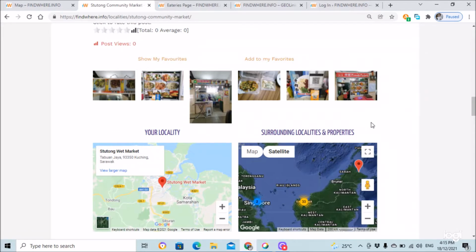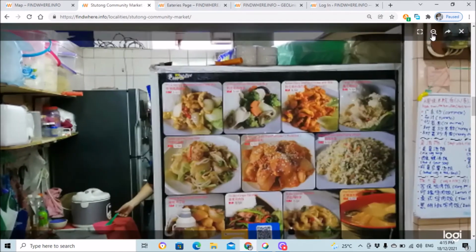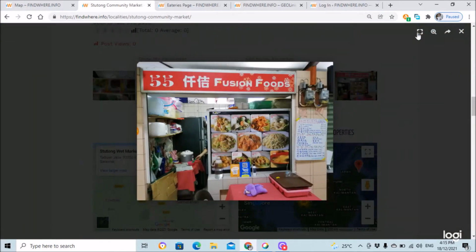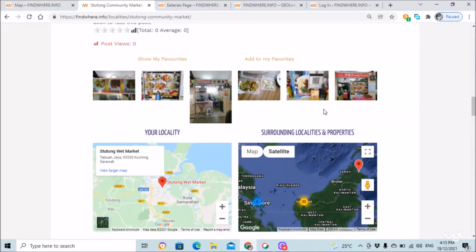Beneath it are 6 pictures which can be clicked and then zoomed in. You can zoom and you can also show it in the whole page. This is a common function to allow a gallery view of the individual images.